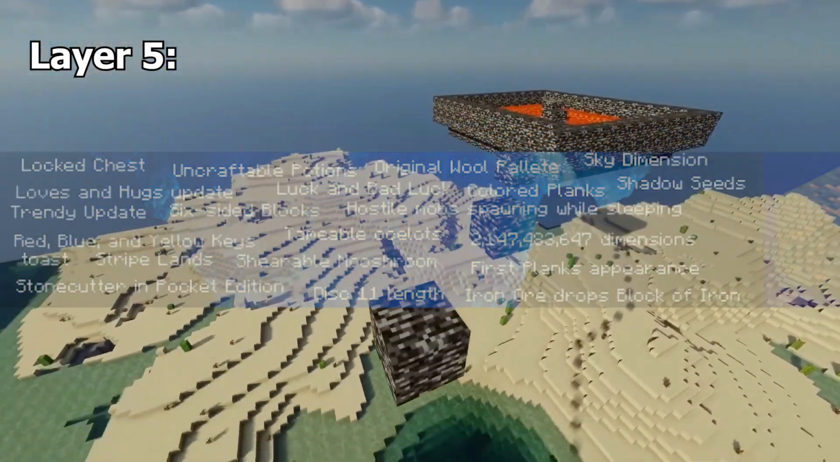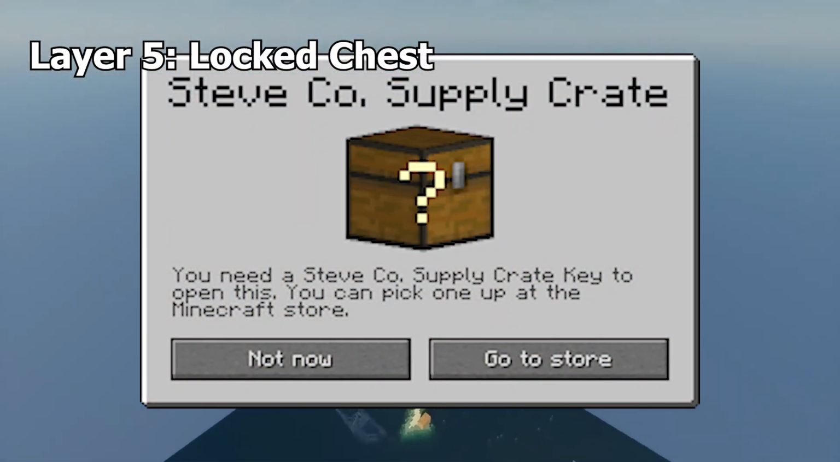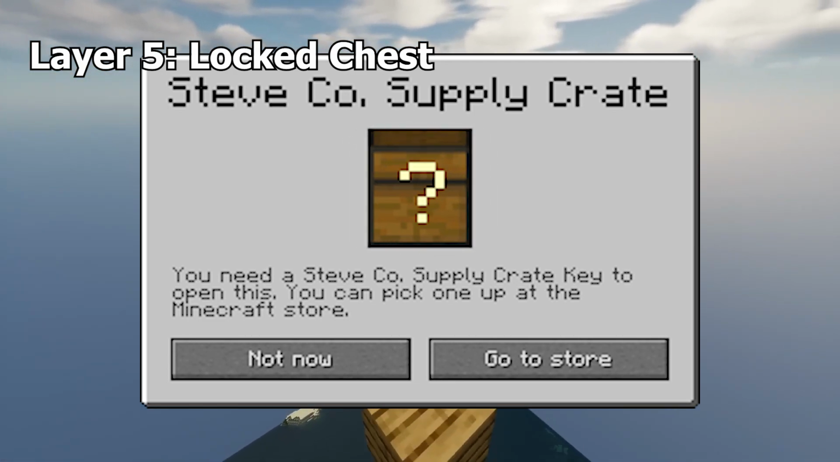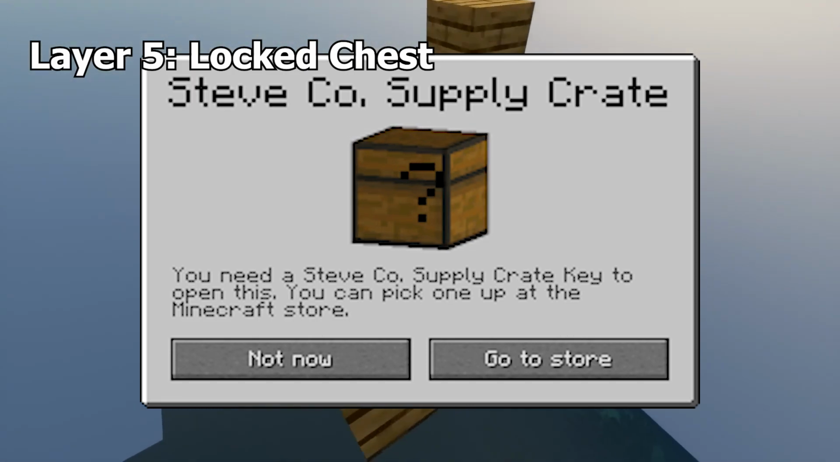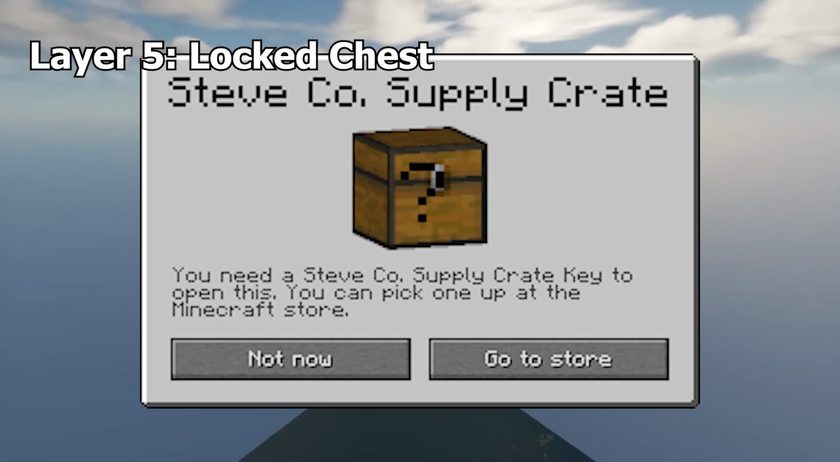Layer 5. Locked Chest, otherwise known as the Steve Co. Supply Crate, was added in the April Fool's update in Beta 1.4. It's a jab at the game Team Fortress 2, which was one of the first games to become free to play and monetized by selling keys for $2.49 to open crates that randomly dropped.